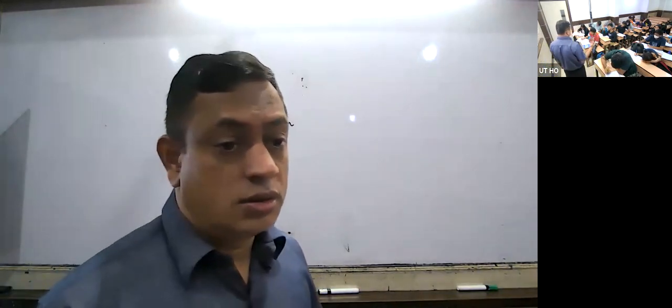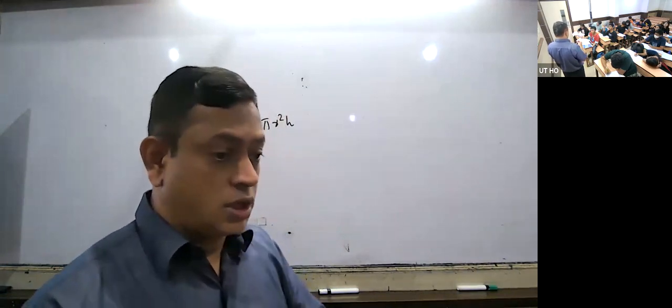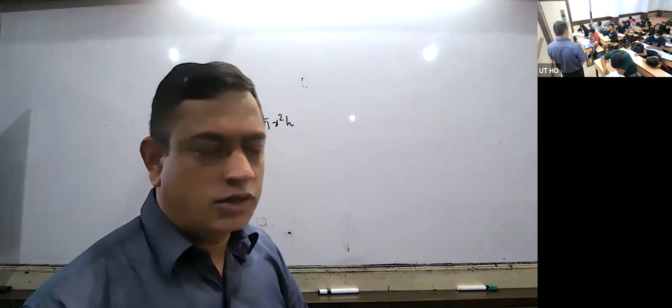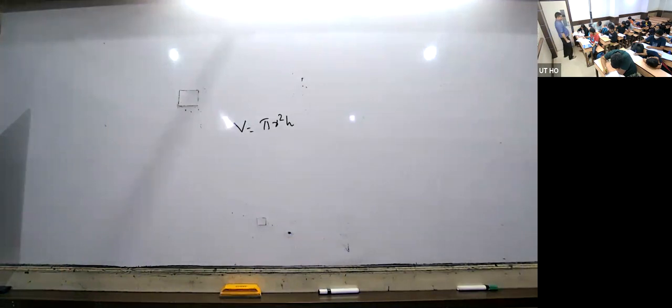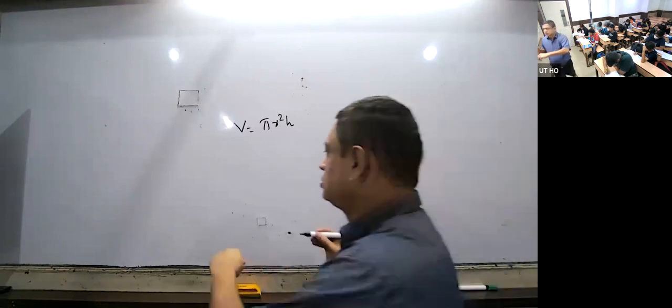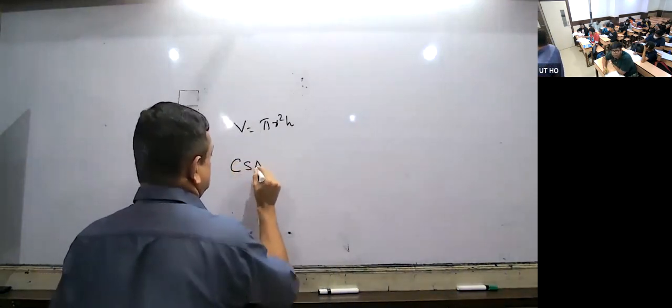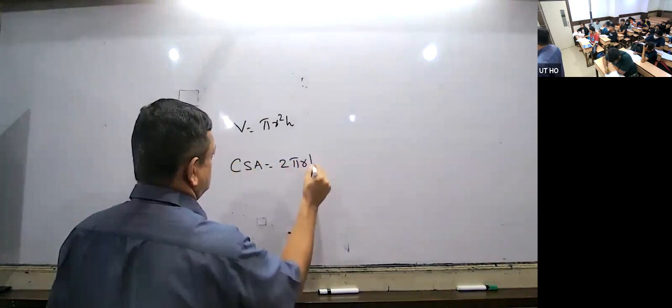Circumference of the base, you know? 2 pi r, it's a circle. Circumference of the base, perimeter of the base, all are 2 pi r. The circumference of the cylinder means the circumference of the base. Next, curved surface area. Here we don't say lateral surface area. Curved surface area, you know the formula? 2 pi r h. CSA means curved surface area is equal to 2 pi r h.